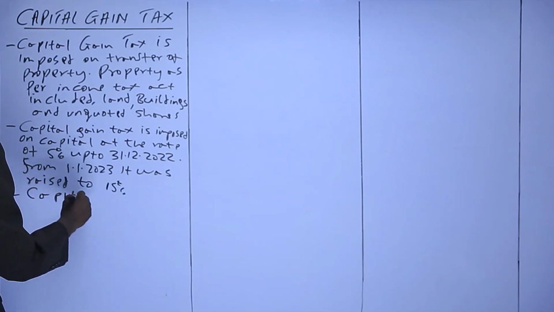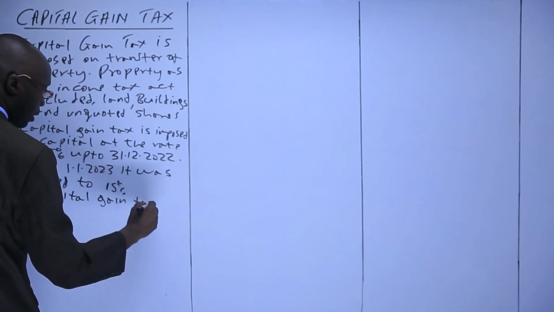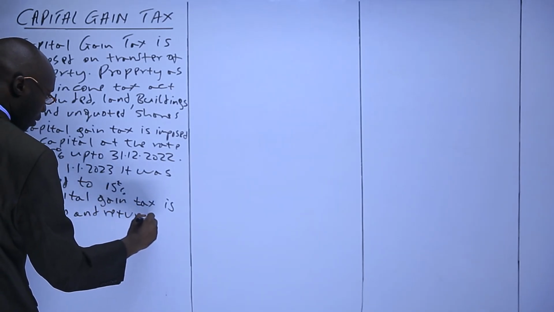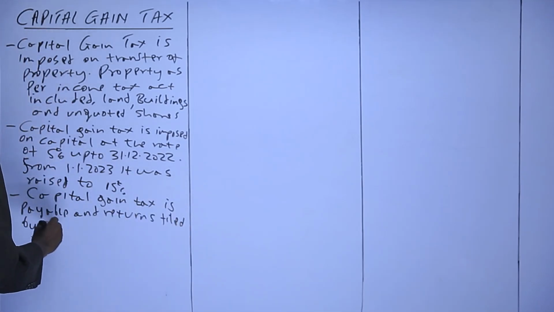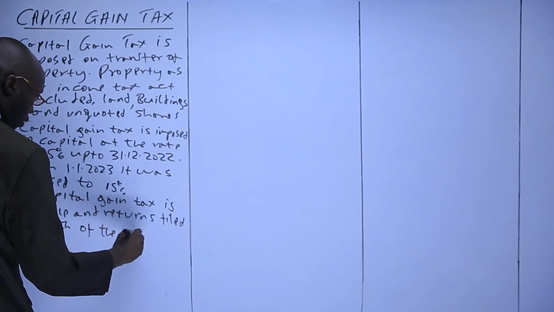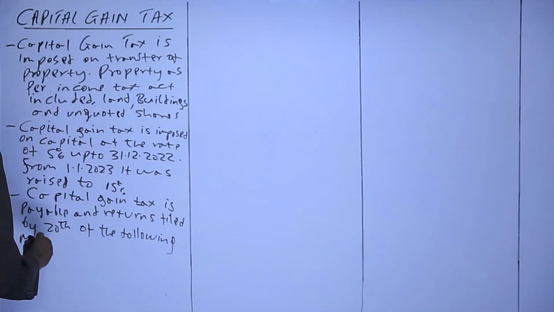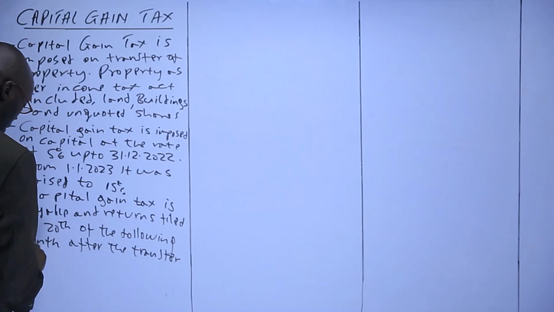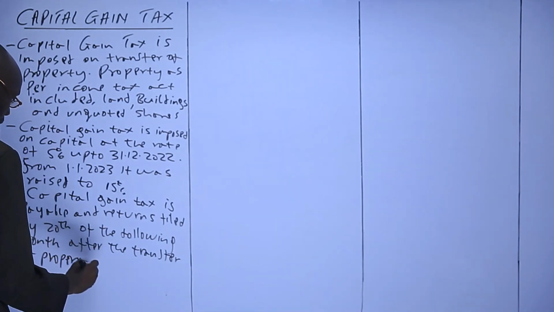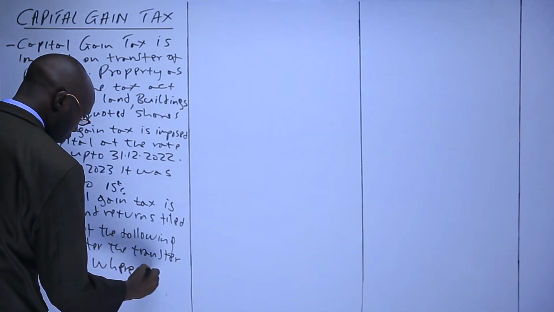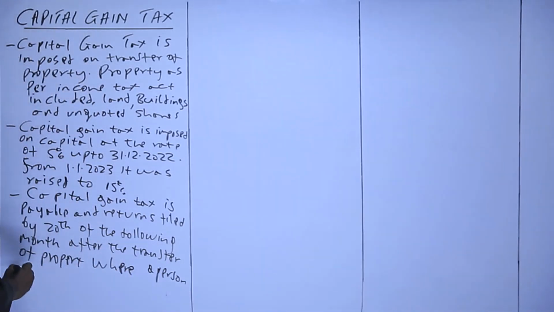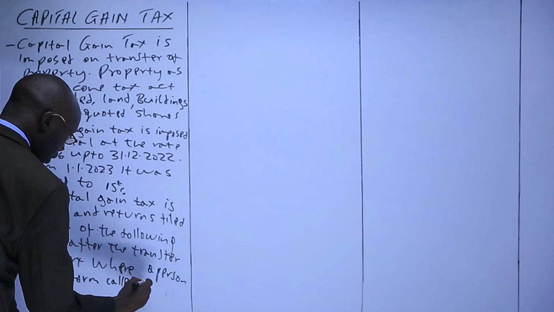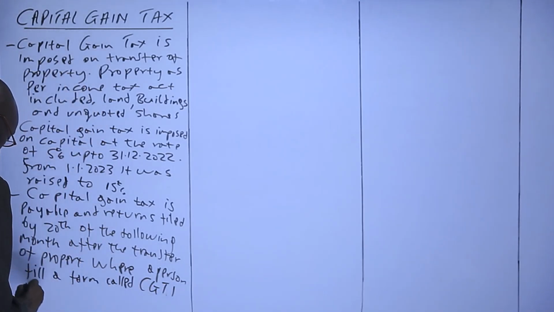Another point is that capital gain tax is payable and returns filed by 20th of the following month after the transfer of property, where a person fills a form called CGT1 while filing the returns.